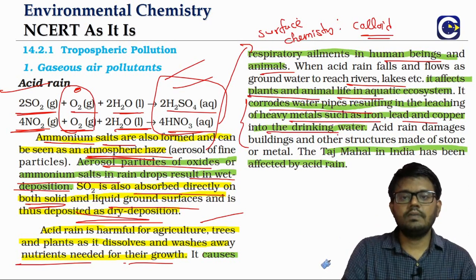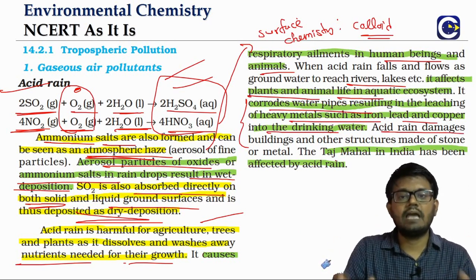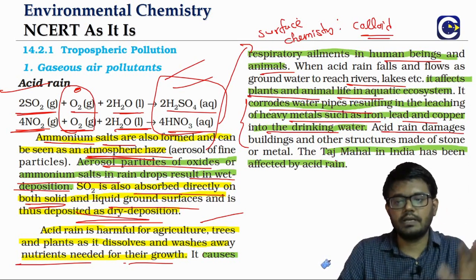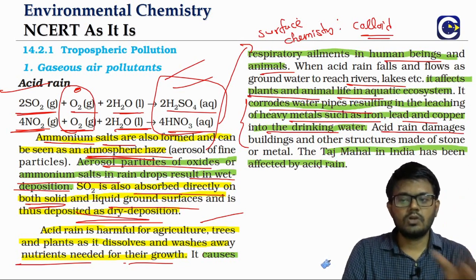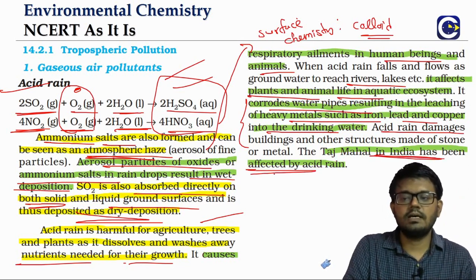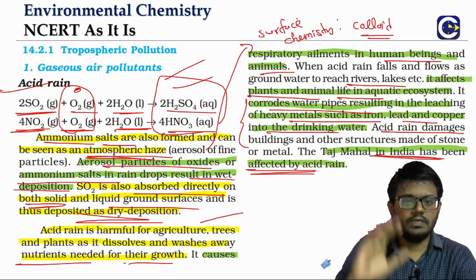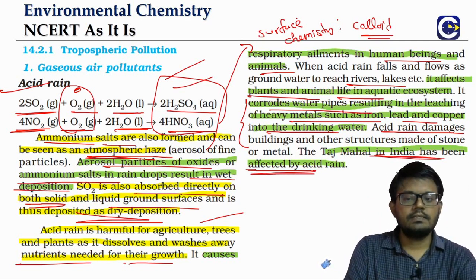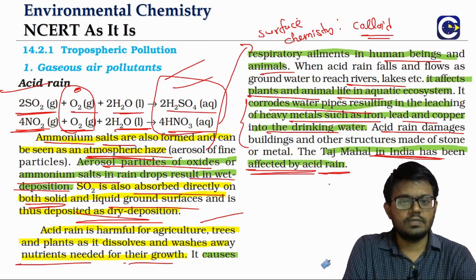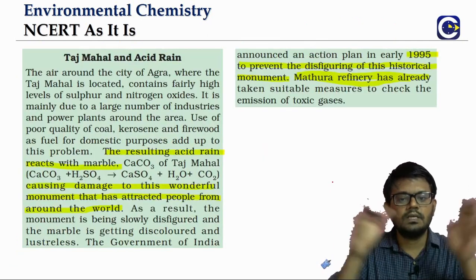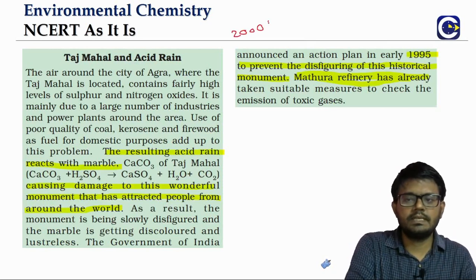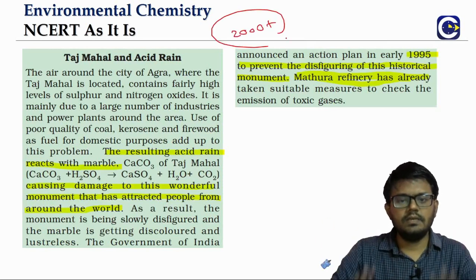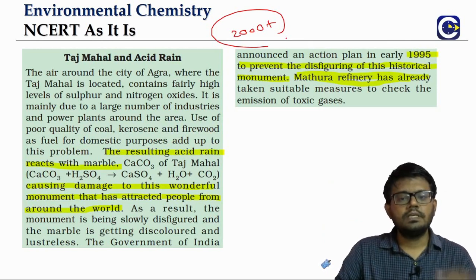And one of the very popular things that we'll see as a small case study is that it can damage buildings, because buildings made of marble can get corroded or disfigured. We'll talk about the example of the Taj Mahal. The marble of the Taj Mahal is severely affected by the acid rain, because in the surrounding area we have, I think, 2000 plus factory units in the vicinity of the Taj Mahal.